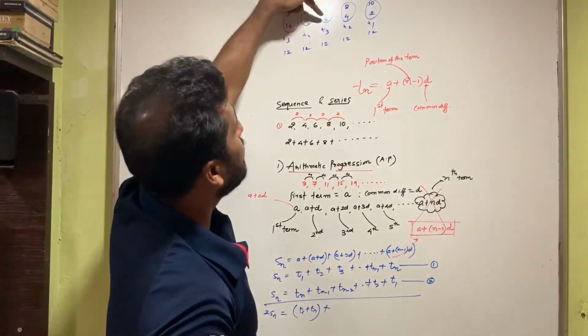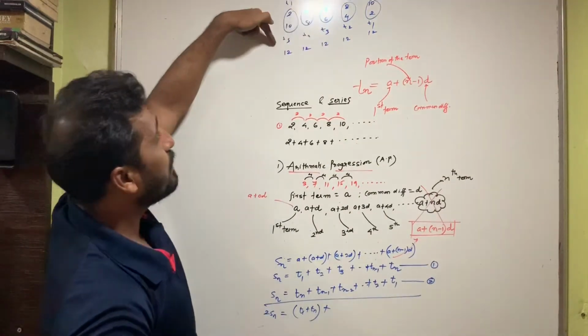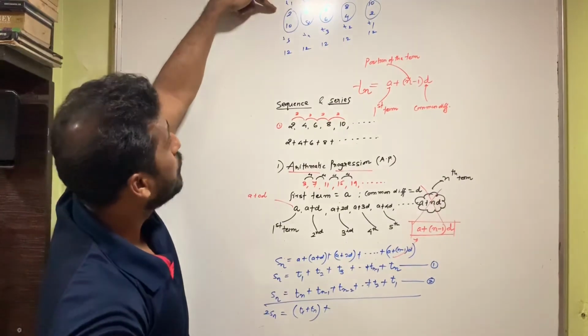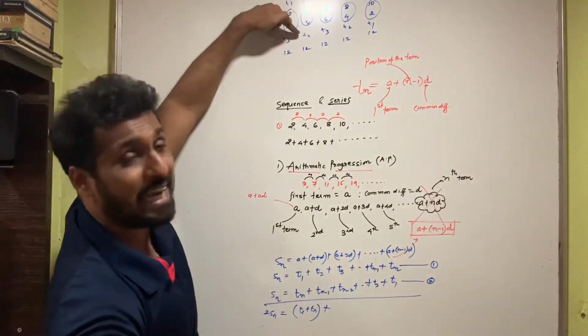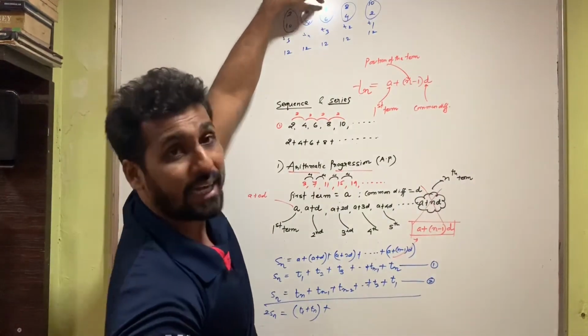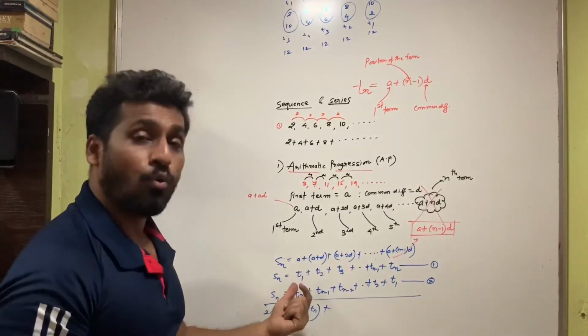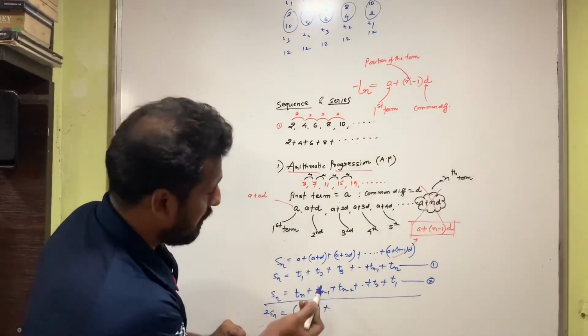Then 6 plus 6, which is T3 and T3, or 8 plus 4, which is T4 and T2. Every time the sum is coming what? 12, which is T1 and T5. So T1 plus Tn if I do, or T2 plus Tn minus 1, or T3 and Tn minus 2, and so on, if I keep on continuing further, I always get the sum as what? T1 plus Tn.